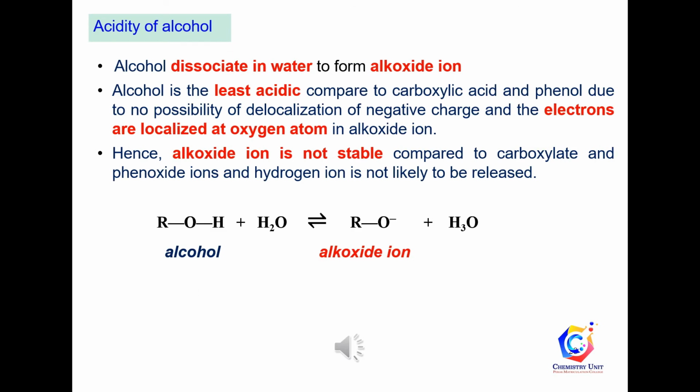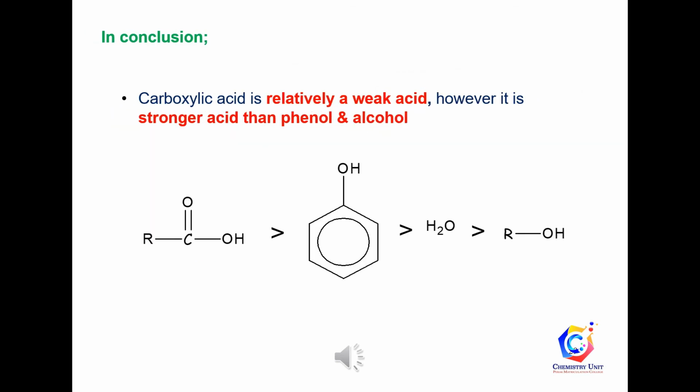Alcohol dissociates in water to form alkoxide ion. Alcohol is the least acidic compared to carboxylic acid and phenol due to no possibility of delocalization of the negative charge, and the electrons are localized at the oxygen atom in the alkoxide ion. Hence, the alkoxide ion is not stable compared to carboxylate and phenoxide ions, and hydrogen ion is not likely to be released. Therefore, the most acidic compound is carboxylic acid, followed by phenol and water, then the least acidic is alcohol.